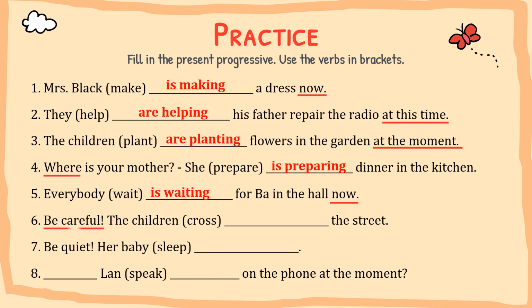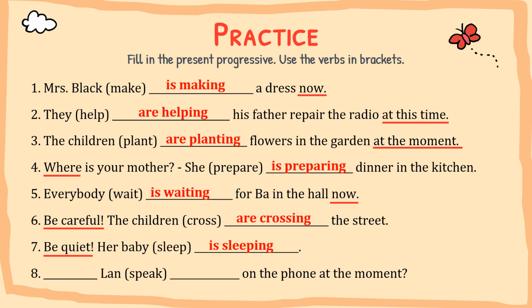Number 6, you can see the words be careful. So the answer here is the children are crossing the street. Number 7, the sign is be quiet, and the answer is her baby is sleeping.